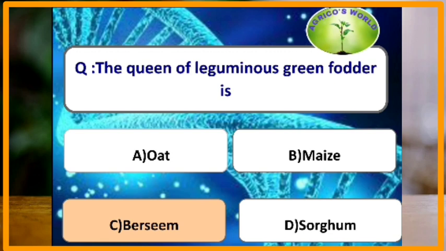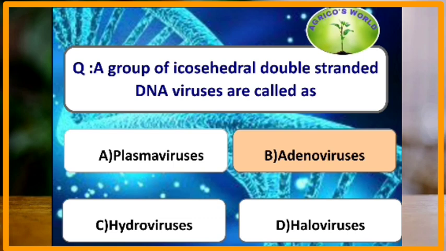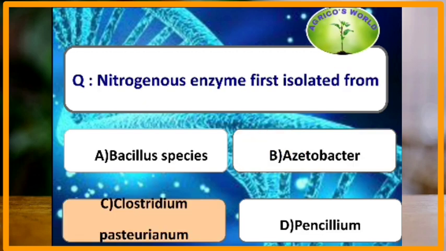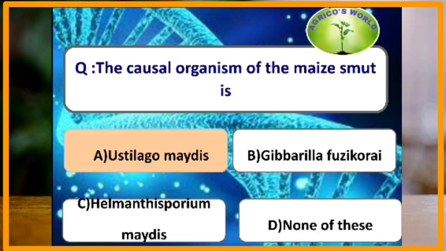Which of the following is the queen of leguminous green fodder? The queen of green fodder is Berseem, whereas the king of fodder crops is Lucerne. A group of icosahedral double-stranded DNA virus are called? They are called as adenoviruses. Nitrogenase enzyme is first isolated from? Nitrogenase enzyme is isolated from Clostridium pasteurianum. The causal organism of maize smut is? The causal organism of maize smut is Ustilago maydis.